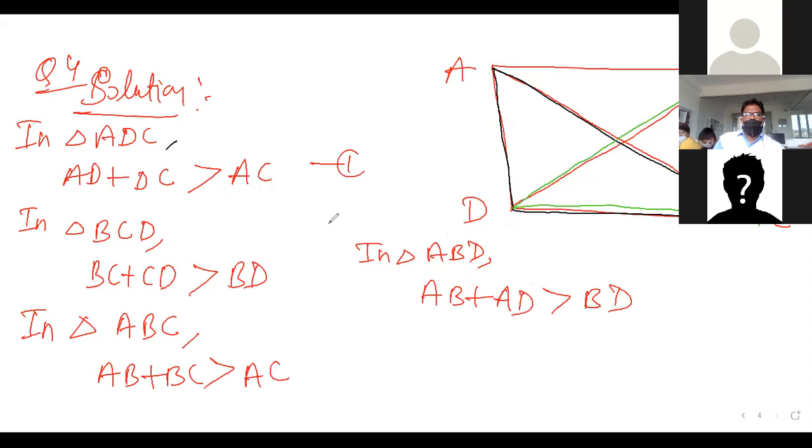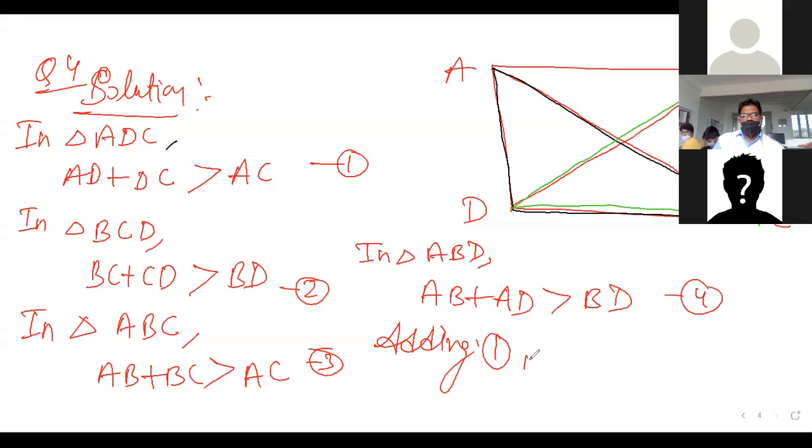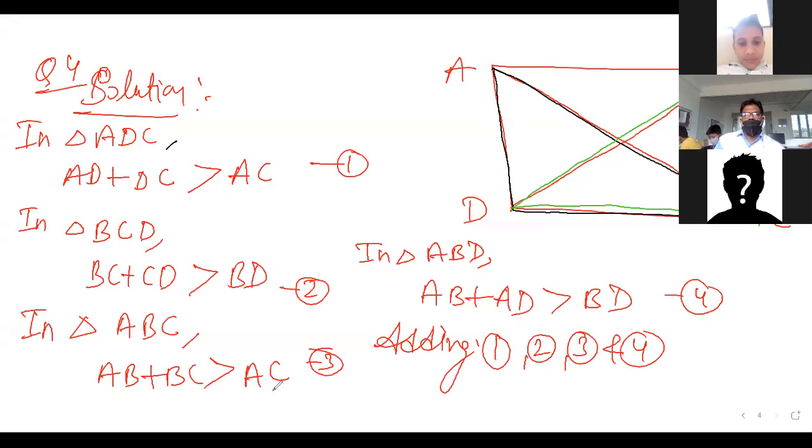These are the four equations, 1, 2, 3 and 4. Because time is running out, you can write with me with speed. Adding first, second, third and fourth. I am adding all these equations.